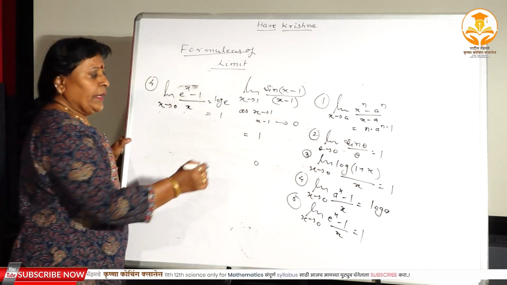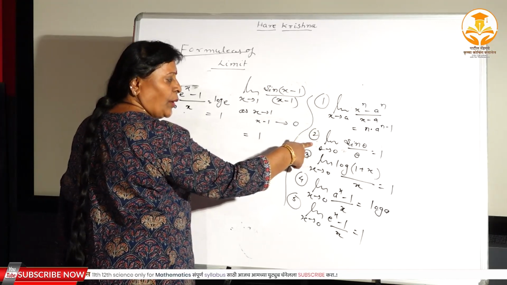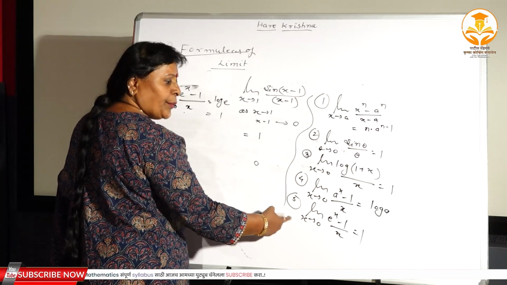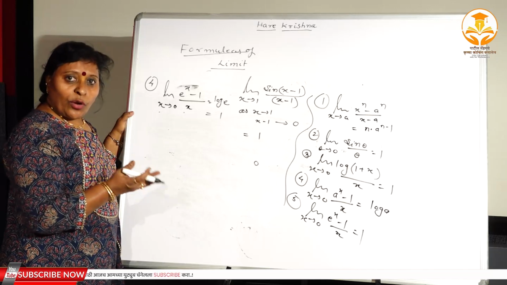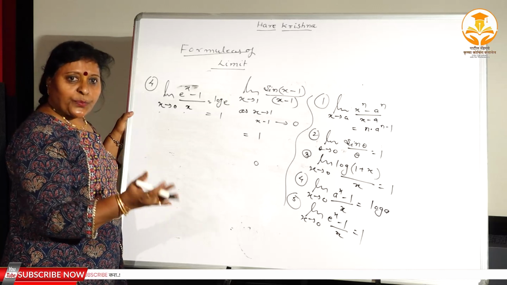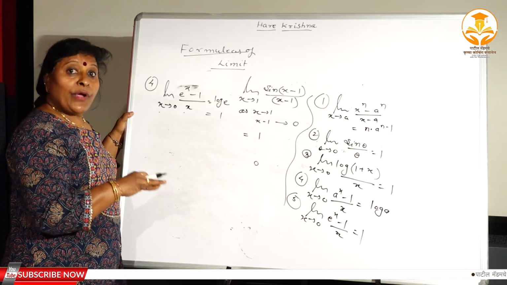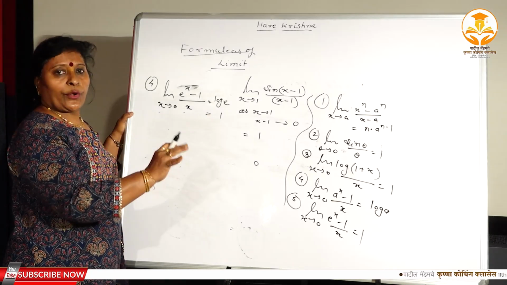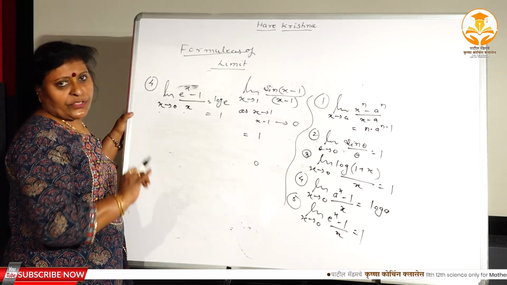So in the limit there are 5 formulas. First, this is the algebraic formula, this is the trigonometric, this is the logarithmic, and these two are the exponential. Because there are so many types of functions: algebraic, trigonometric, inverse trigonometric, logarithmic, exponential functions, and in the chapter limit we have to find the limit of all such functions.